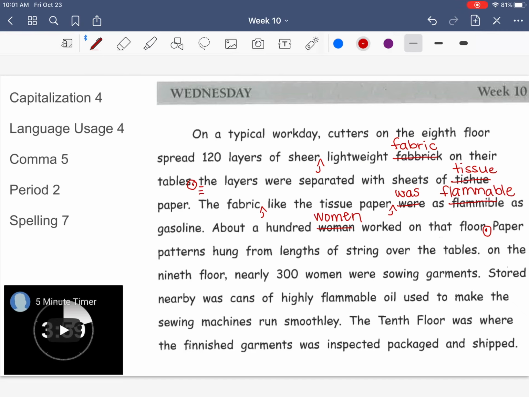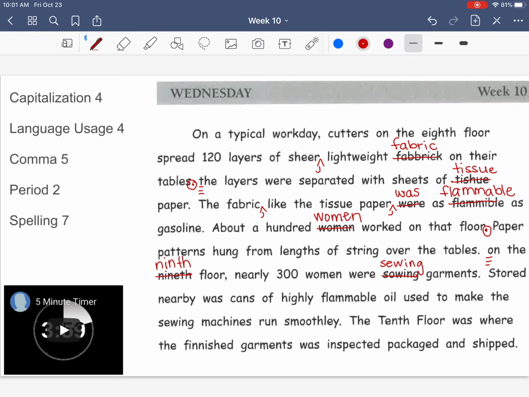My next sentence, paper patterns hung from lengths of string over the tables. That sentence is correct. My next sentence, on the 9th floor, nearly 300 women were sewing garments. I start off with a mistake, and that is a capitalization error. The O in on should be capitalized. 9th is spelled incorrectly. That should be Ninth. And sewing is spelled incorrectly. That should be Sewing.